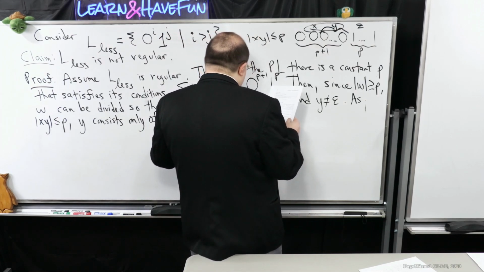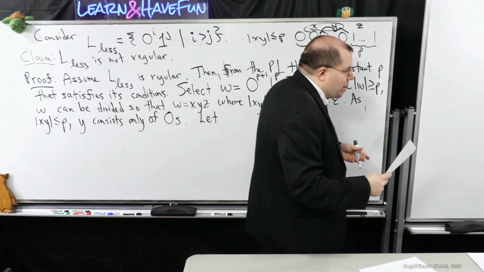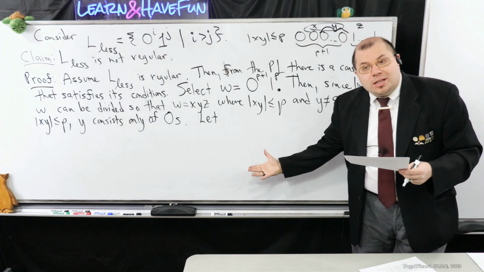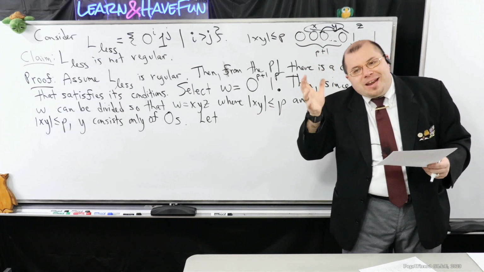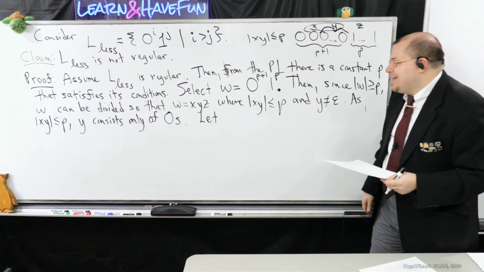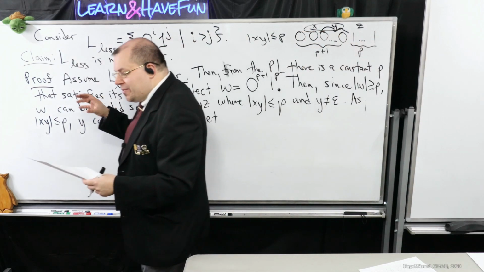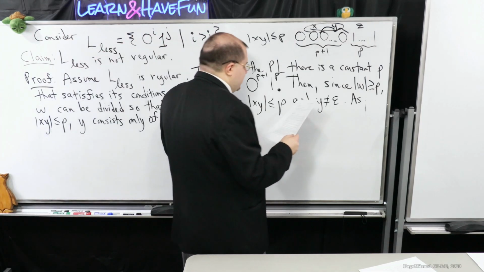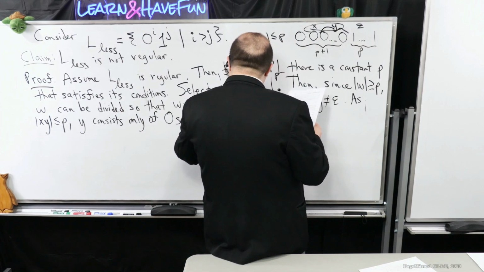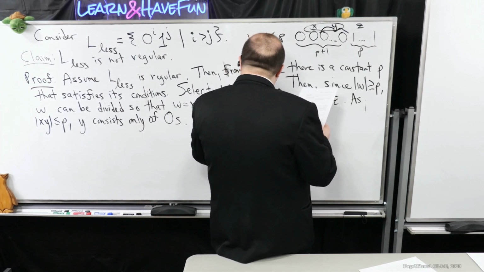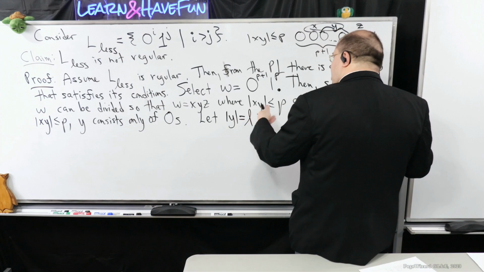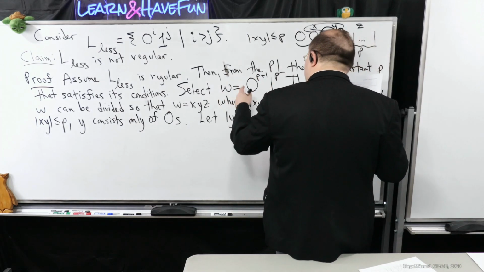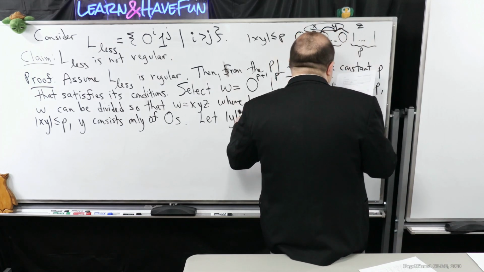So I'm going to, just because I did this once before, I also want to show you that we could more precisely lay out what the string would look like. I could compare how many of a certain type of symbol there are. I'm going to go about it this way, but you could abbreviate this a little bit more carefully. I'm just going to do it this way deliberately. So I'm going to let the length of y, the y part, remember I have no control of what that is, other than I know that it only consists of zeros by how I pick w, I'm going to call this L.